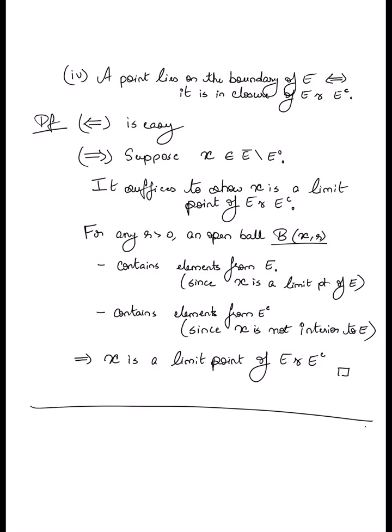I hope this helps. This is something that, particularly if you're seeing it for the first time, you should go back and stare at every statement of that lemma and try to understand what the implication is. Put together, it basically relates all of the notions that we have introduced so far: the interior of a set, the closure of a set, what is an open set, what is a closed set, what are boundary points of a set, what are limit points of a set. So all of these concepts are in some sense related to one another via the lemma that we have just proved.